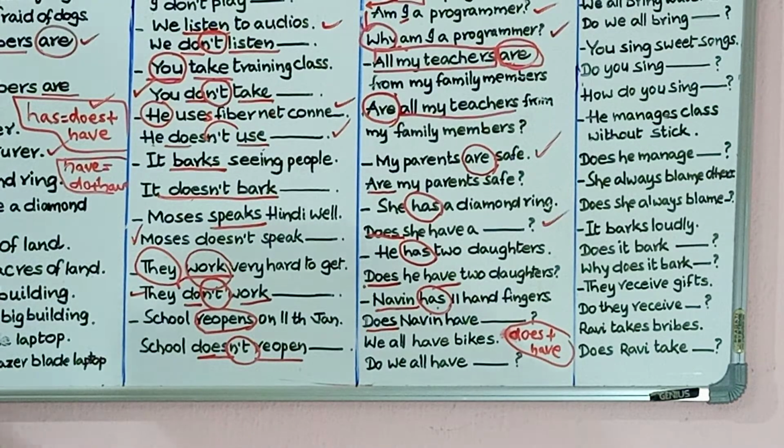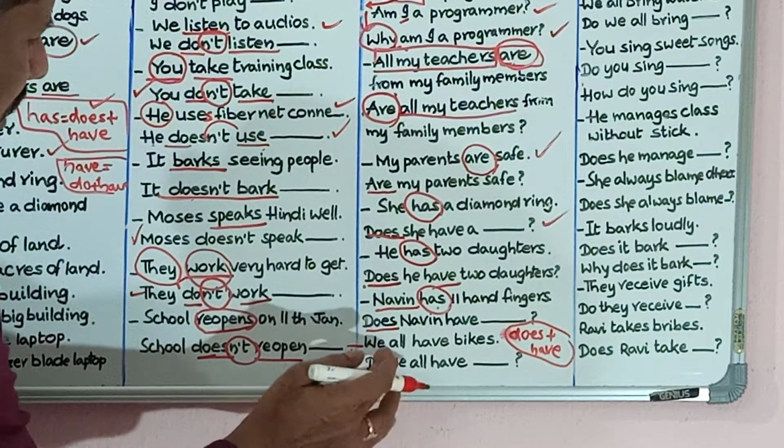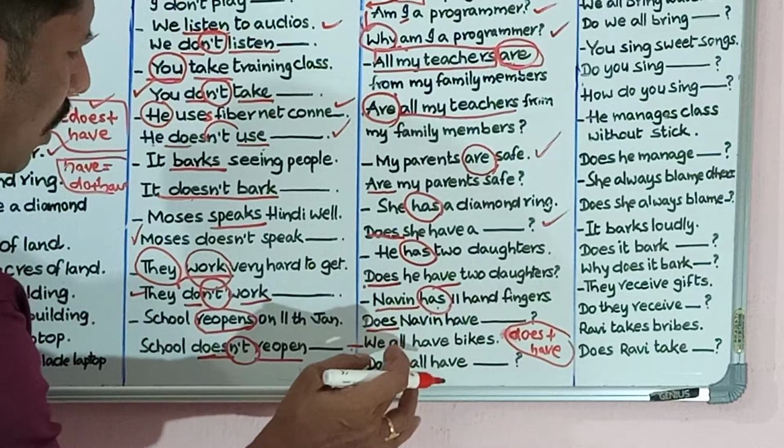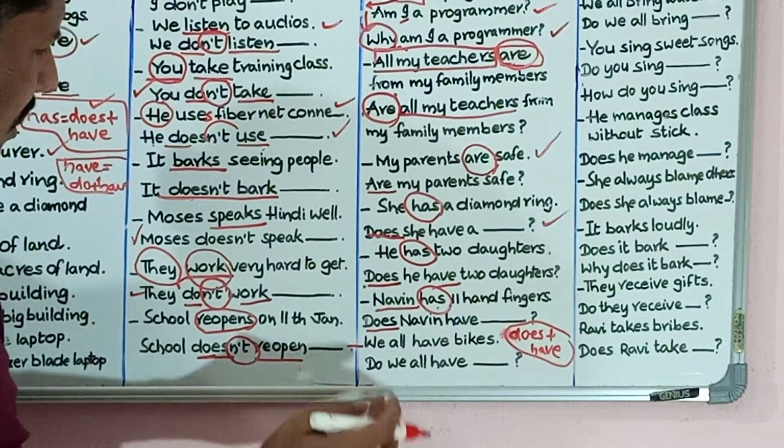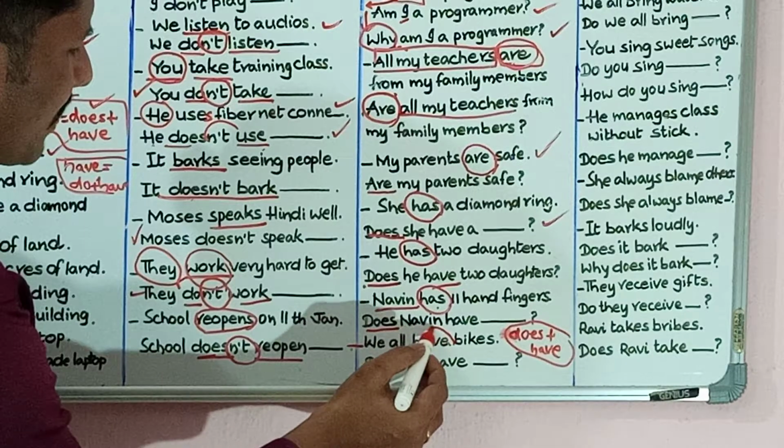Okay, good. Next one, the last sentence in this part. We all have bikes. What is the verb here? Have.